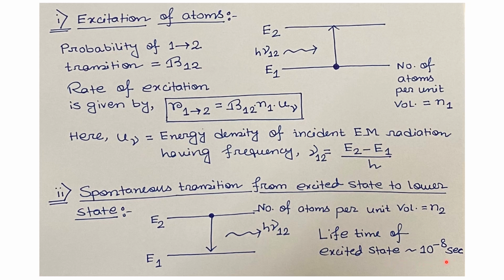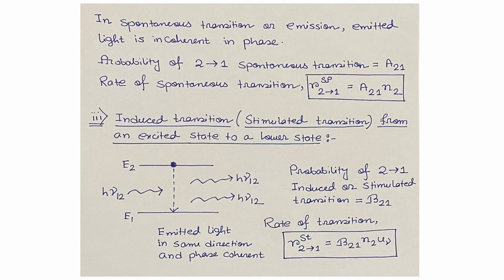This is the time scale up to which the atoms can stay at the high energy level after excitation. When the atoms come to the ground state after de-excitation, they release the energy h nu 12. In spontaneous transition or emission process, the emitted light is incoherent in phase.